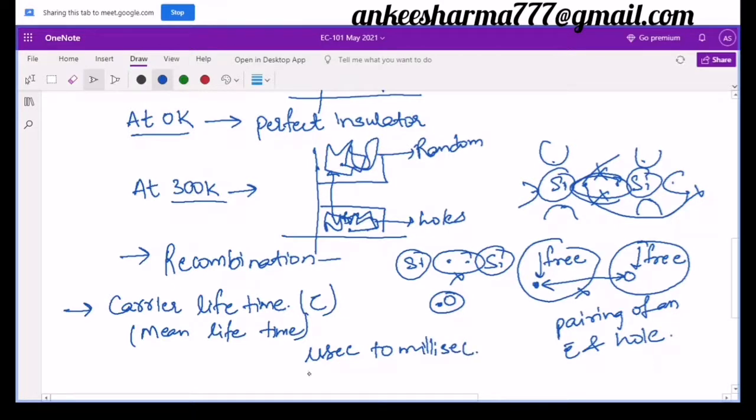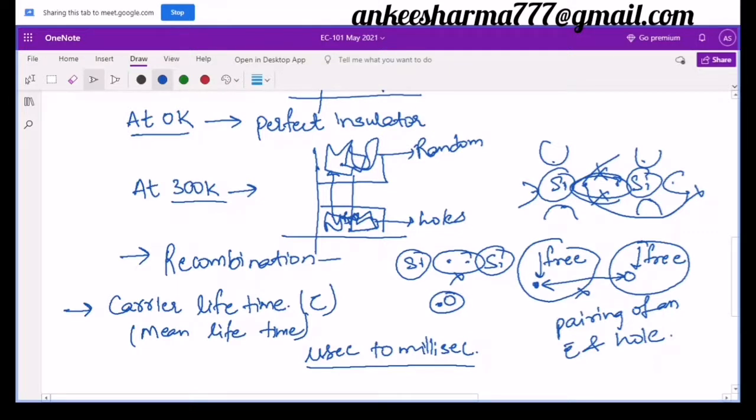So look here, as I have discussed, at room temperature, when we are providing some energy, these electrons and holes are being created. Electrons jump and come back. When they jump they become free, and when they come back they combine with holes again. So the duration for which an electron stays in the conduction band, that time period is called the carrier lifetime. Now this will be different in every case. Some electron will stay free for 1 microsecond, another for 2 microseconds. That's why we have defined a range here, between 1 microsecond and milliseconds. Similar is the case for the holes.